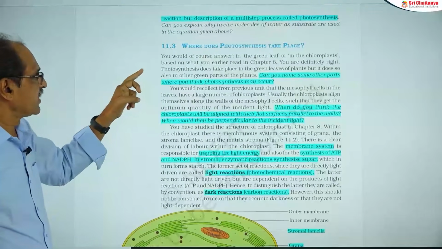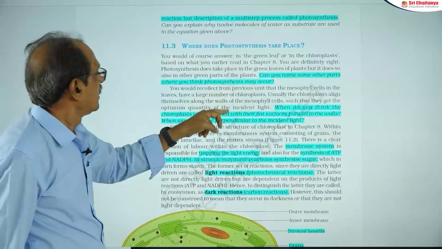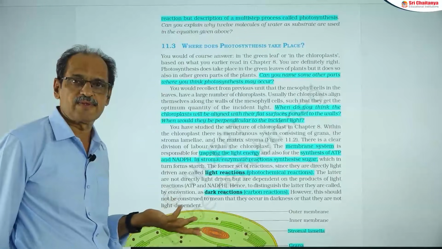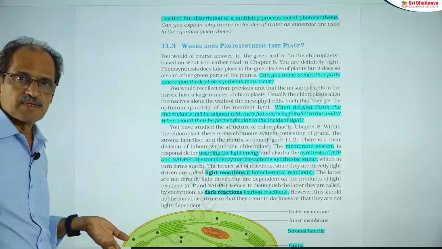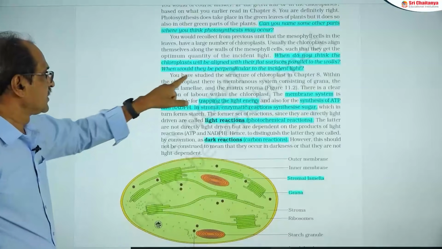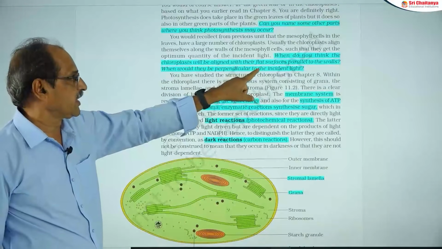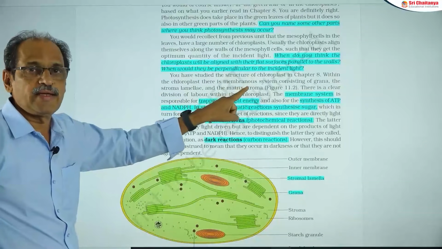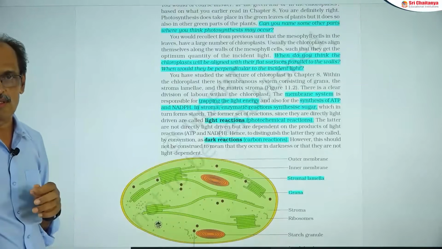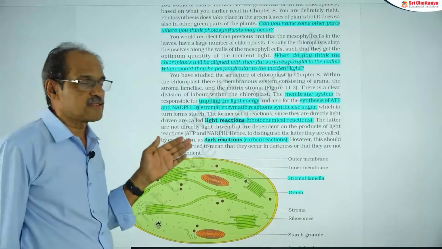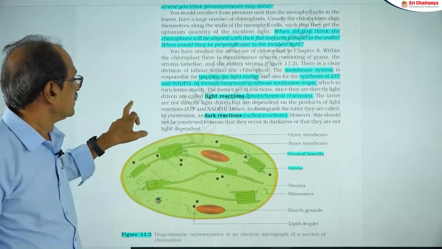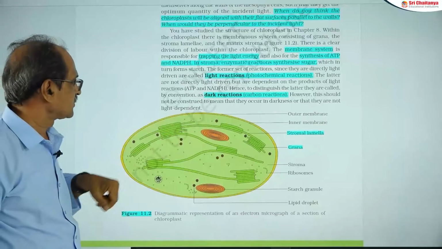So, the next point is, where does photosynthesis take place? Can you name some parts? The chief organs are leaves, young stems, sepals, wherever green parts are there. And this is regarding the alignment of chloroplasts based upon light intensity. In high light intensity, the chloroplasts are aligned parallel to the radial walls, and in low light intensities, they are perpendicular to the radial walls. That is the concept. The light reaction and dark reaction were already given.